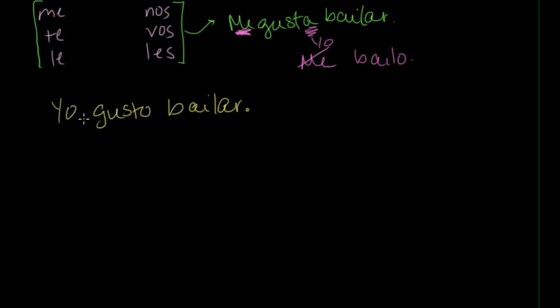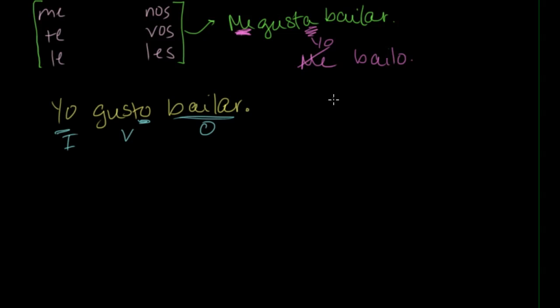But this, if you think about it, is a really rational mistake to make because you have your subject, I, your verb gustar conjugated to match that subject, and then the object, the thing that is being liked, bailar. And if gustar actually meant to like, then this would be a perfectly correct translation.